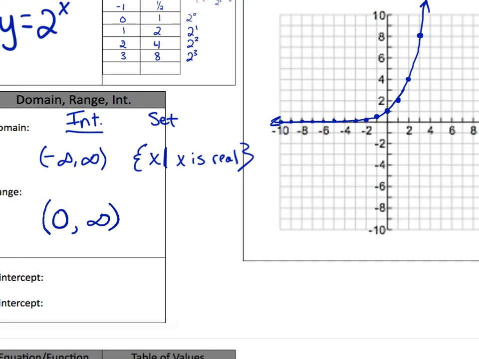So 0 to infinity. And then our set notation: y such that y is greater than, but not equal to, just greater than 0. Because it never actually reaches 0. It's just greater than 0. Does that make sense?